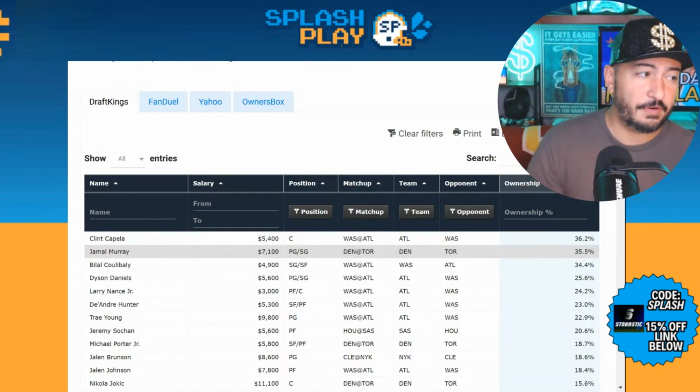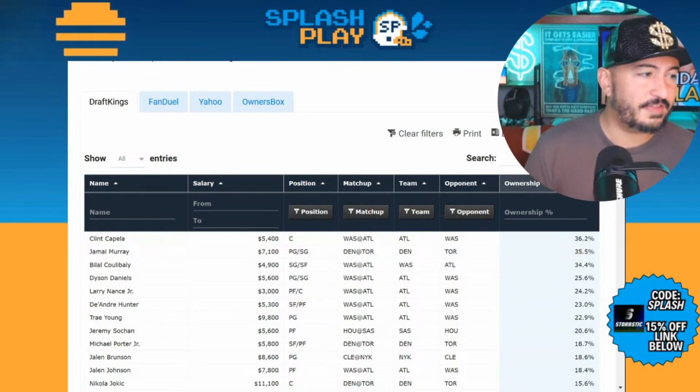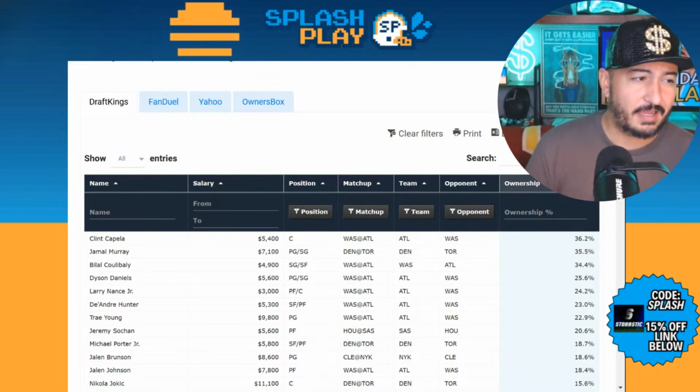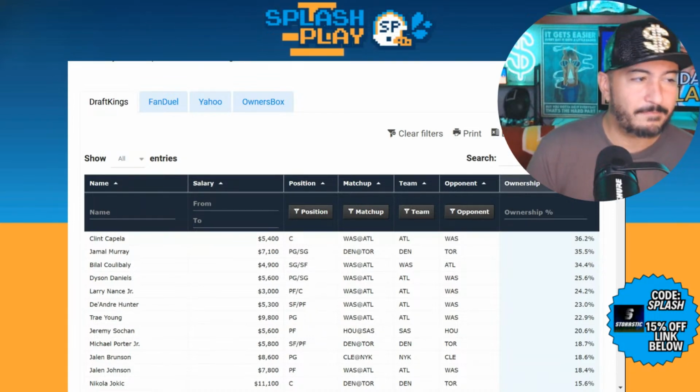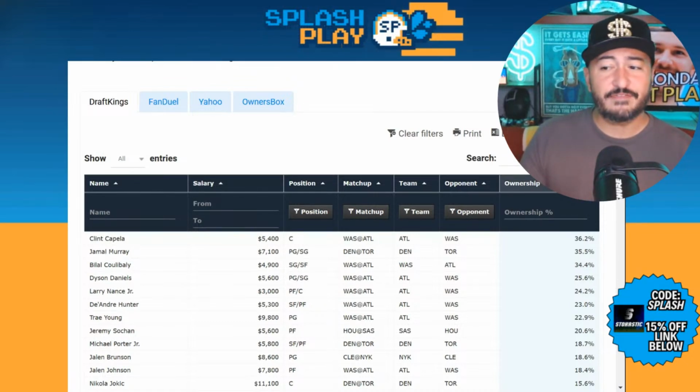The issue is that Nikola Jokic is projected for 16% ownership and Jamal Murray is projected for 36%. So I'd rather play Jokic, but Jamal Murray is going to be chalky with that price tag. And Murray's numbers on the year: only a 20% usage rate so far, 21% assist rate. He's not shooting that well, 57% true shooting rounding up. He's not playing that well right now. So Jamal Murray, I think, is a relatively easy fade theoretically.